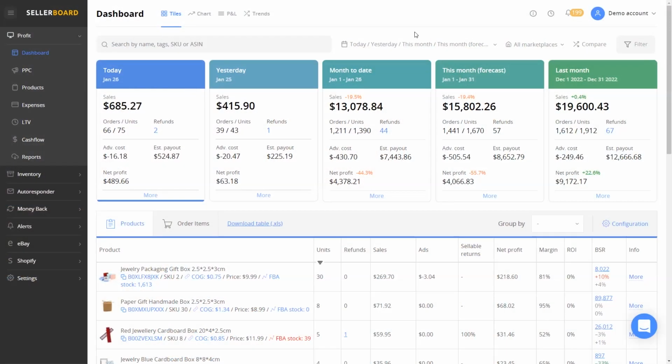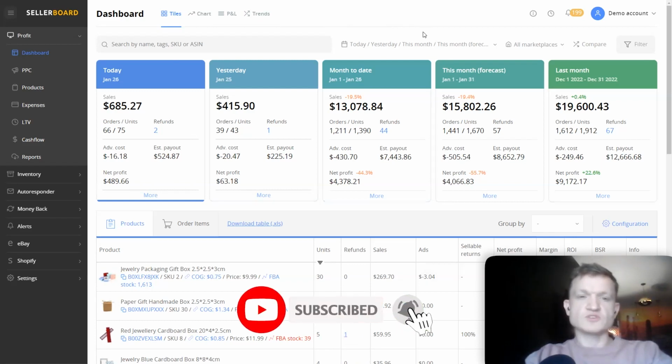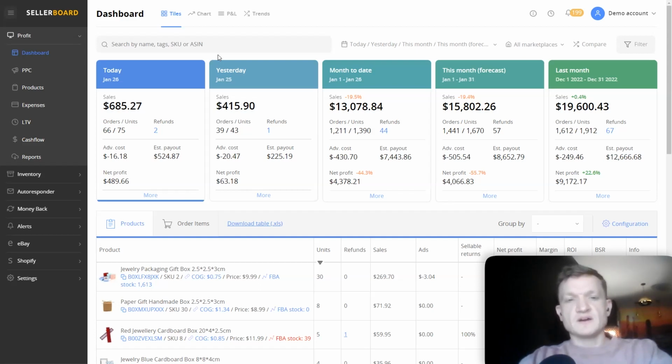Sure. So our main value is the profit analytics that we offer sellers. And this is the main dashboard that most of our users use on a daily basis. Here you can see the tiles that represent your statistics for the periods last month, month to date, yesterday, today. This way, if you access the tiles, you can see the dynamics and just have a quick glimpse of how well you're doing and how your business is performing.